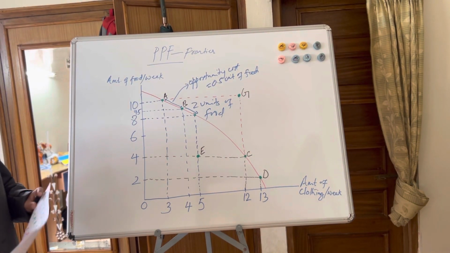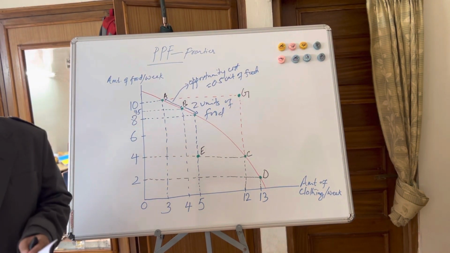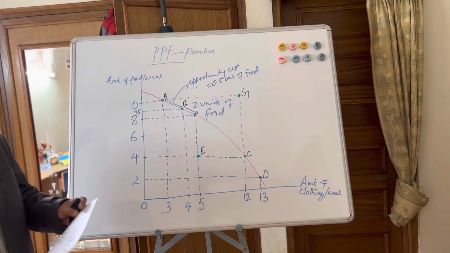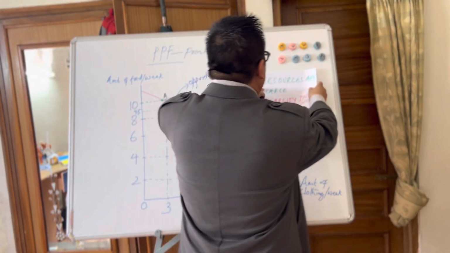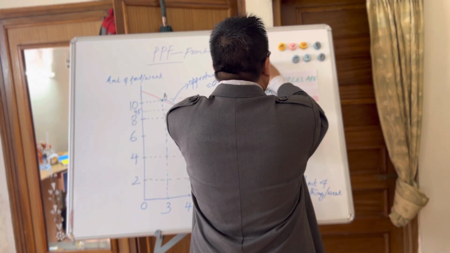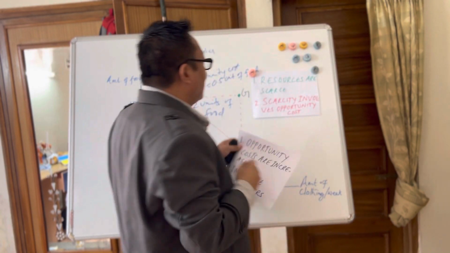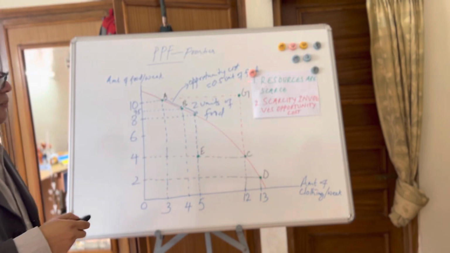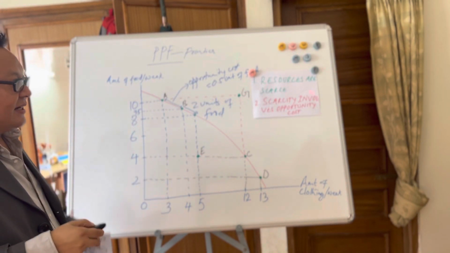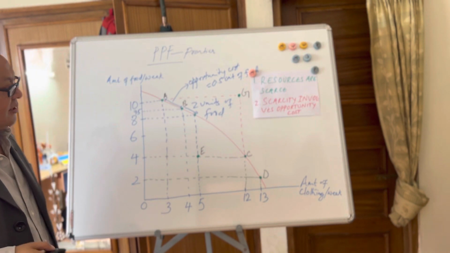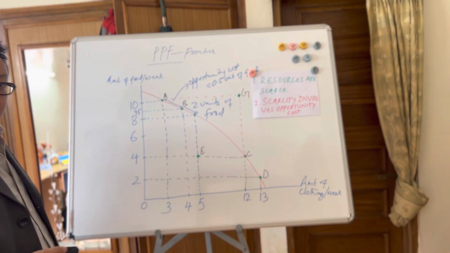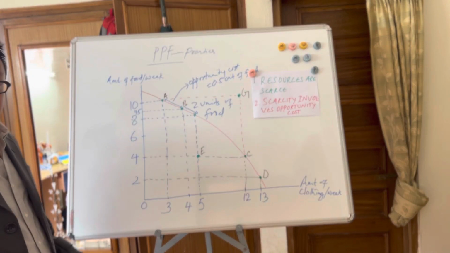So from this we can make 5 deductions. Let's go one by one from this diagram. Number 1, you can see resources are scarce. Precisely because resources are scarce, we cannot have anything we wish.